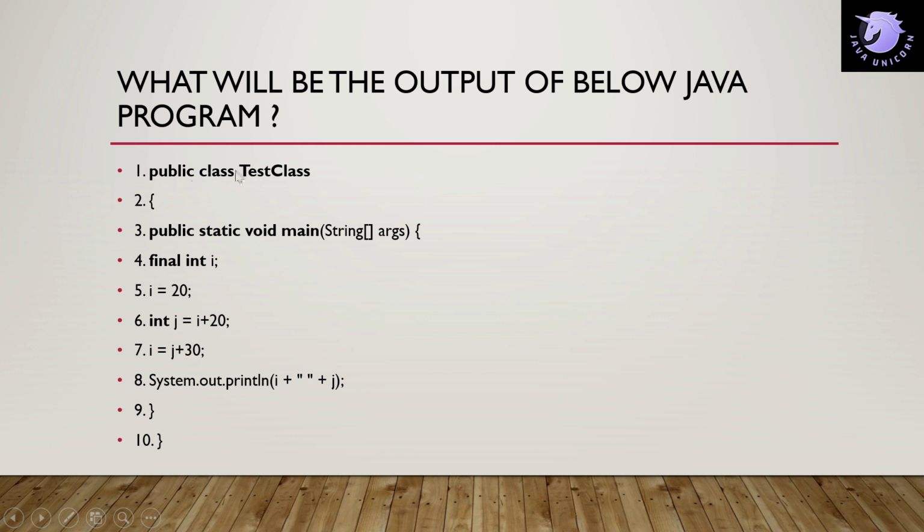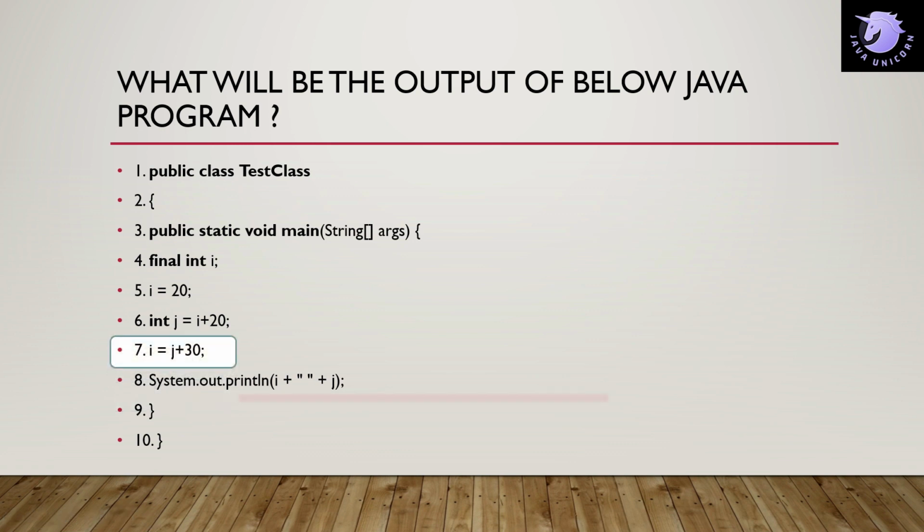We have declared a class as Test class, and inside this Test class we have the main method, and we have declared a final variable int i, and we are using i is equal to 20. That means we are initializing this, and again we are incrementing the value of i with 20, and again we are using i is equal to j plus 30. That means we are again assigning the value of j plus 30, and lastly we are printing the value of i and j. So in this case, there will be a compilation error here at line number 7.